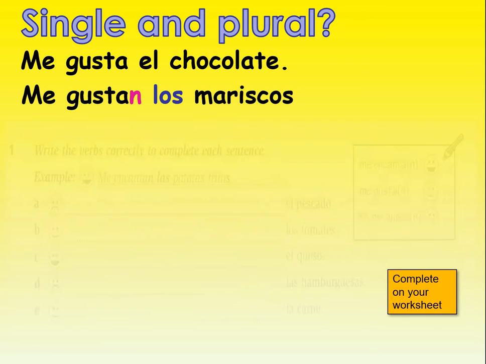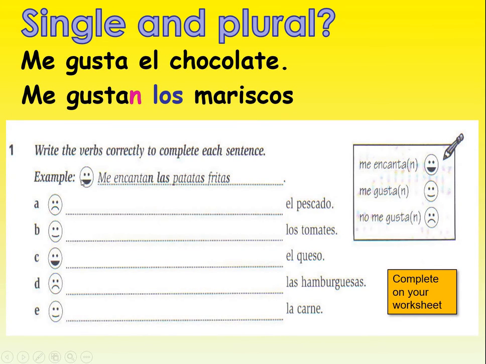So the next activity, or the first activity rather, on your worksheet, what you're going to do is fill in the opinion in all of these. So you're either using me encanta, I love, me gusta, I like, or no me gusta, I don't like, and adding an N if it's something plural. So for example, you've got las patatas fritas here, chips, it's plural, they love it, by the face, therefore we need me encanta, and because it's plural, I need the N, me encantan.